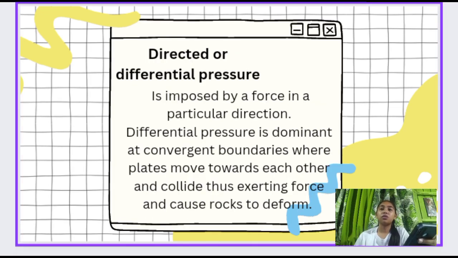Next is directed or differential pressure. It is imposed by a force in a particular direction. Differential pressure is dominant at convergent boundaries where plates move toward each other and collide, thus exerting force, causing rocks to deform. Directed stress, sometimes called differential pressure, is also a force applied to an object, but the force is not the same in all directions. For example, when we squeeze a lemon, we are applying directed stress. When we stretch a rubber band, we are also applying directed stress.